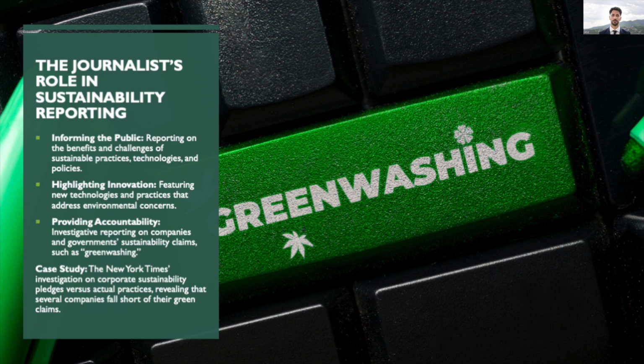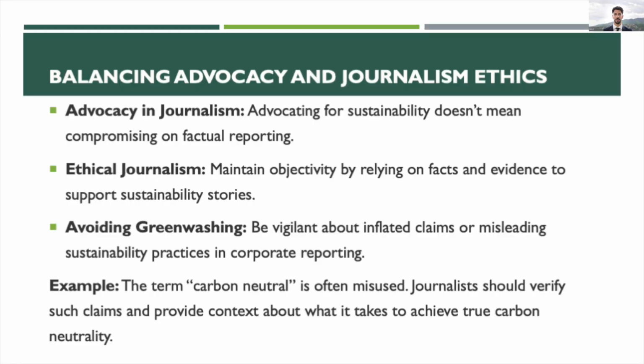Providing accountability. We also hold companies and governments accountable, especially when they make claims of sustainability. A good example is the New York Times investigation into companies' green pledges, which found that some promises fall short in practice. This kind of reporting provides transparency and informs the public about genuine versus misleading practices, balancing advocacy and journalism ethics. While reporting on sustainability, we should balance advocacy with ethical journalism.